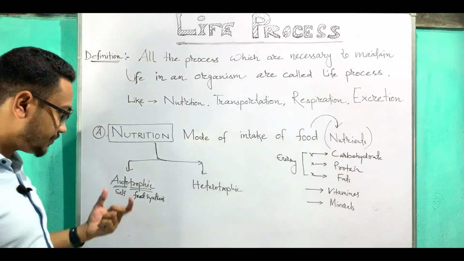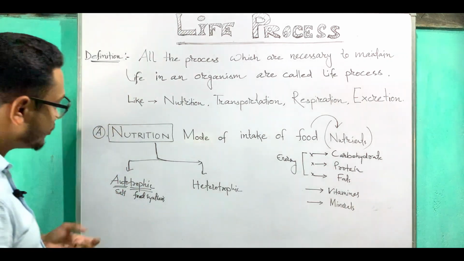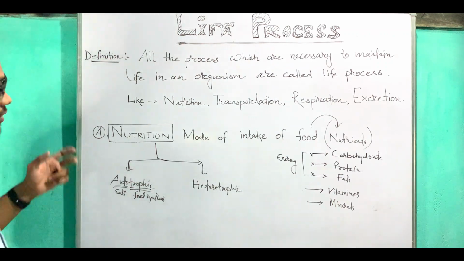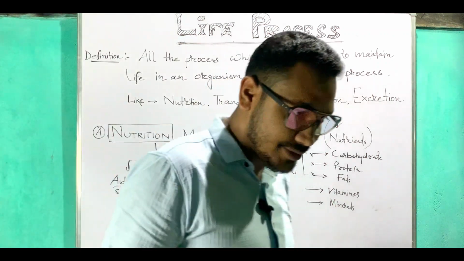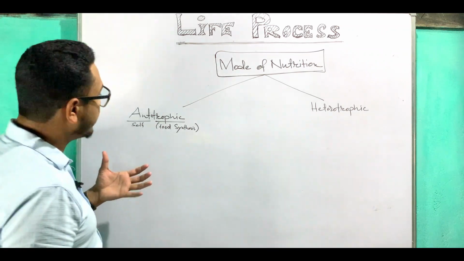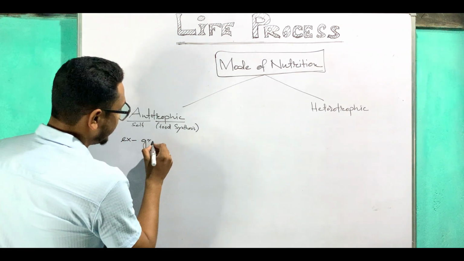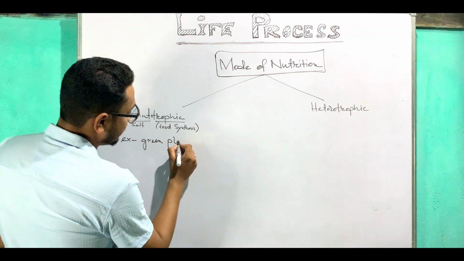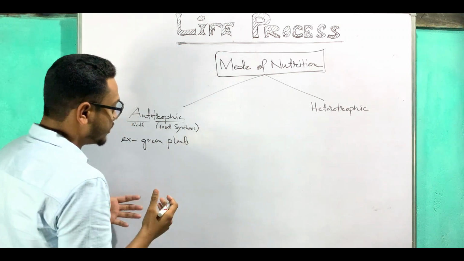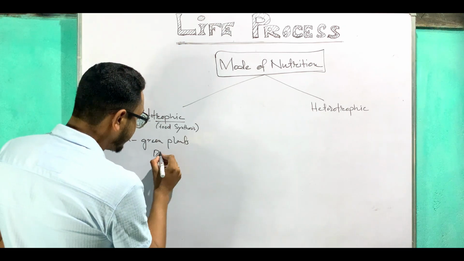Now to see this autotrophic mode of nutrition in detail, first of all I need to rub all those, so please stay a while. If I take an example of autotrophic nutrition, it will be green plants, along with blue-green algae.